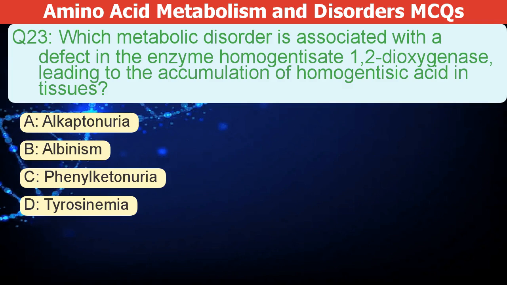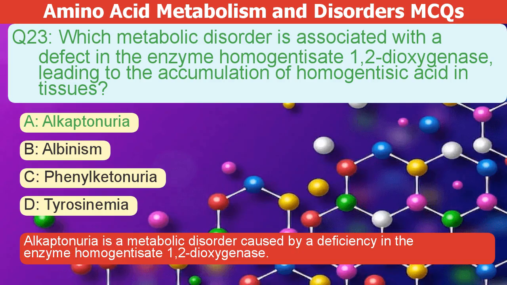What metabolic disorder results from a defect in the enzyme homogentisate 1,2-dioxygenase, causing homogentisic acid buildup in tissues? A. Alkaptonuria. B. Albinism. C. Phenylketonuria. D. Tyrosinemia. The correct answer is A. Alkaptonuria is a metabolic disorder caused by a deficiency in the enzyme homogentisate 1,2-dioxygenase.